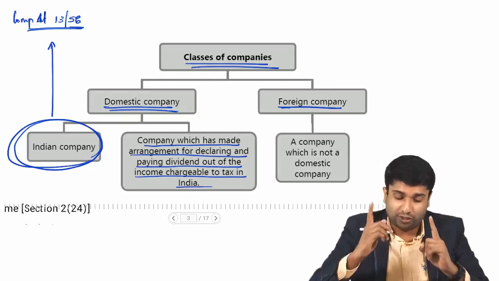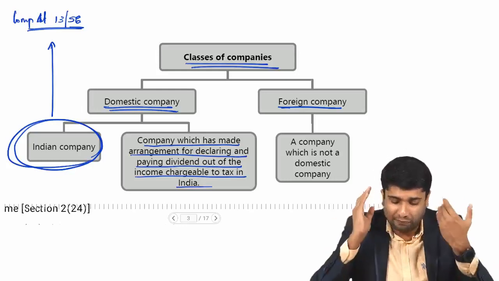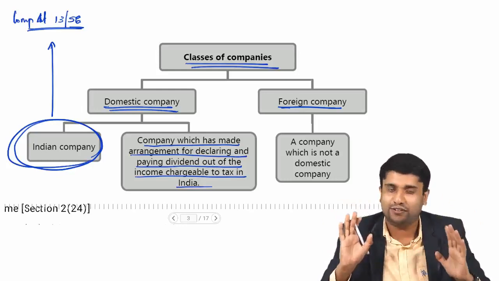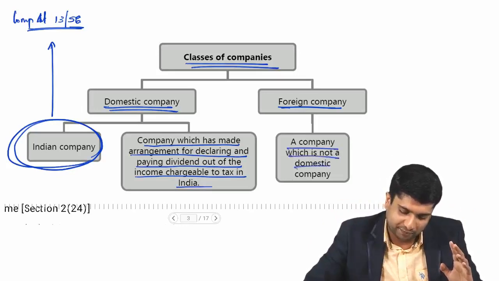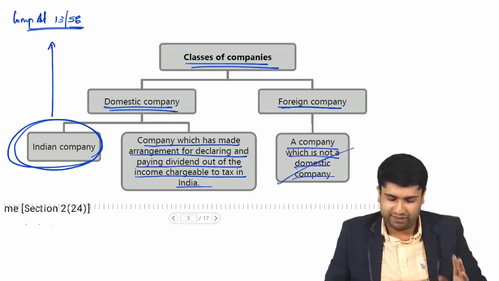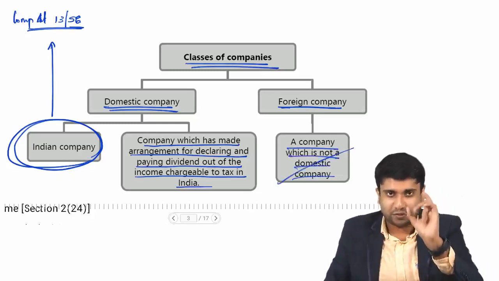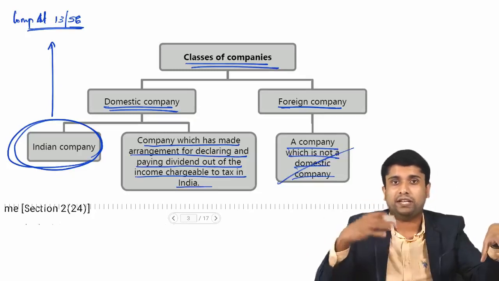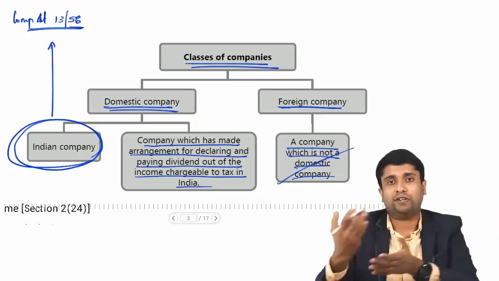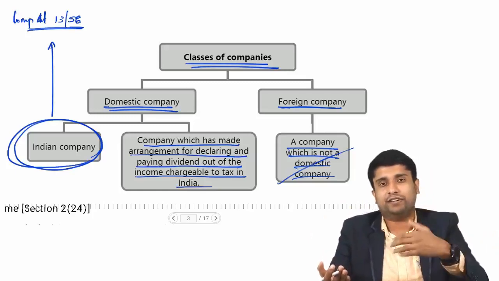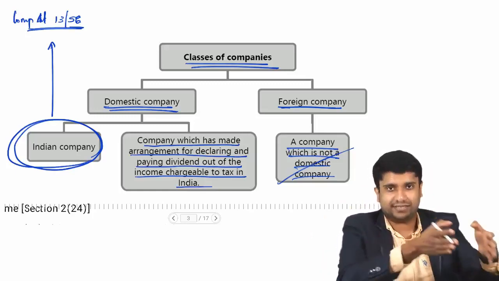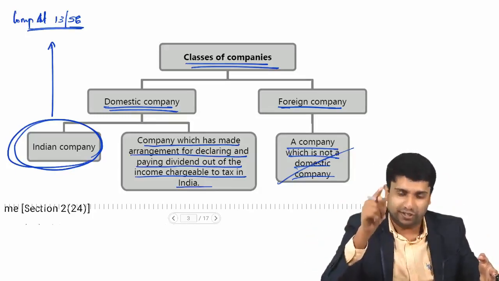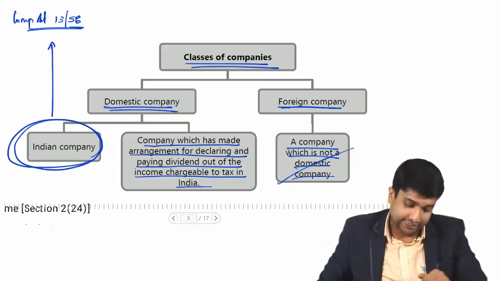Now the question comes, what is a foreign company? Simple. Any company other than a domestic company can be called a foreign company in the eyes of law. That's what they are saying. A company which is not a domestic company is a foreign company. So the second definition is classes of companies: a domestic company and a foreign company. Domestic company means an Indian company, or a company which earns profits from India and declares that dividend in India as well. Apart from these two categories, every company can be called a foreign company. That's what the Act says.